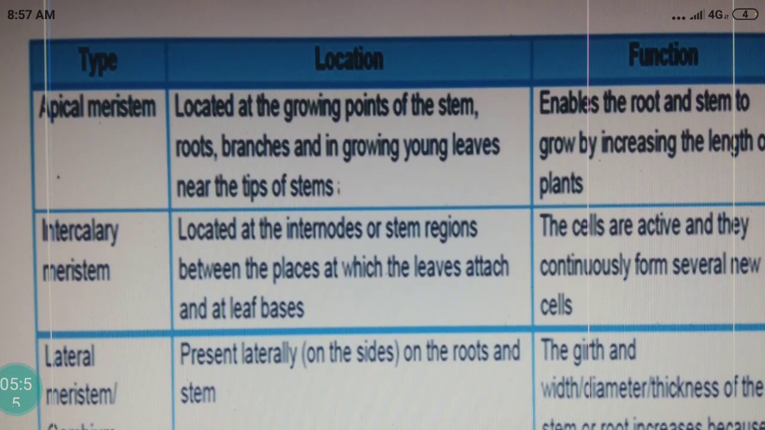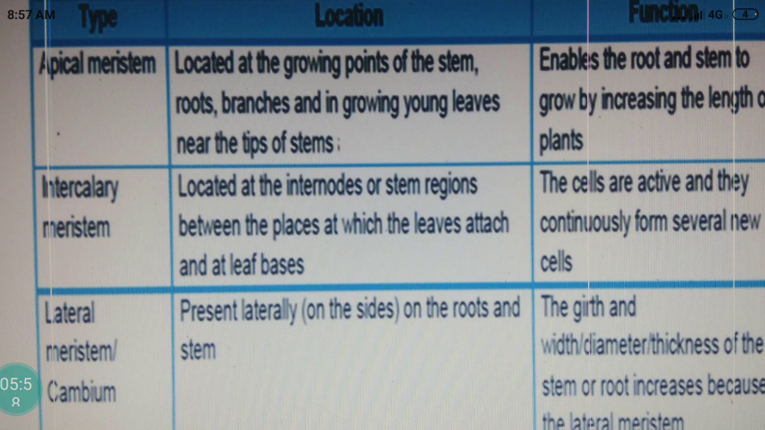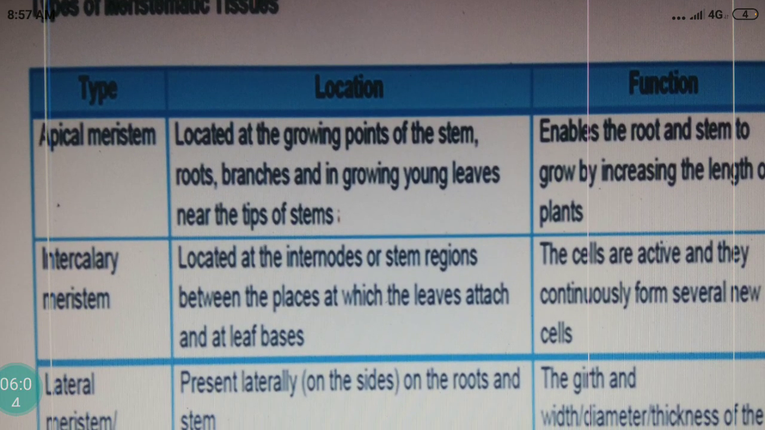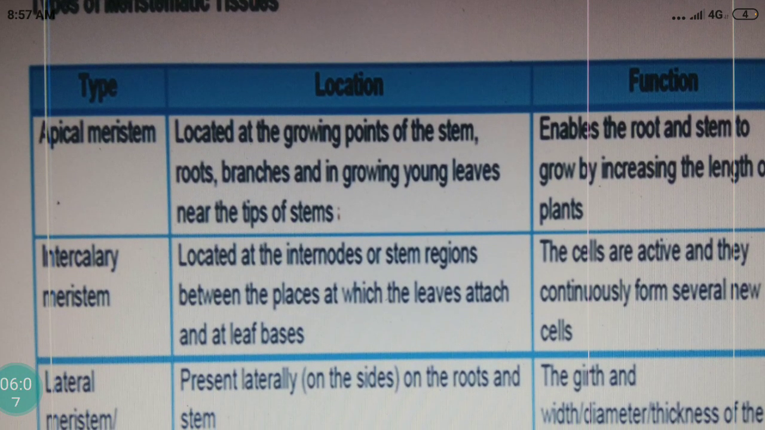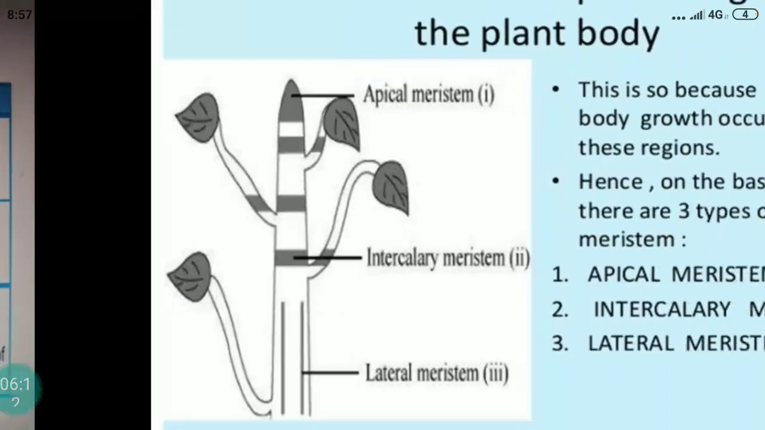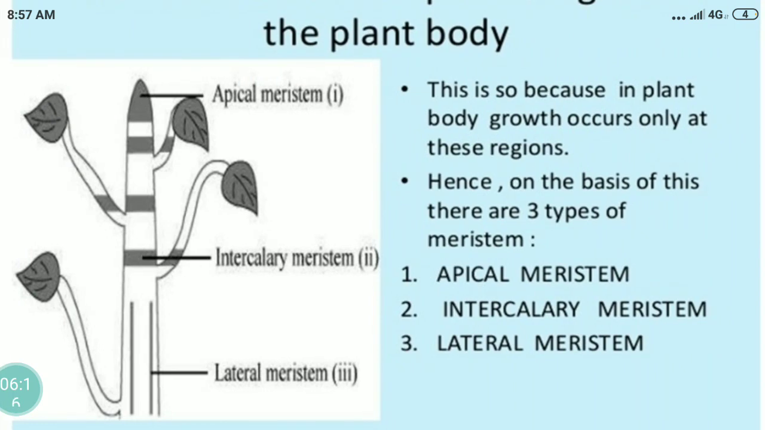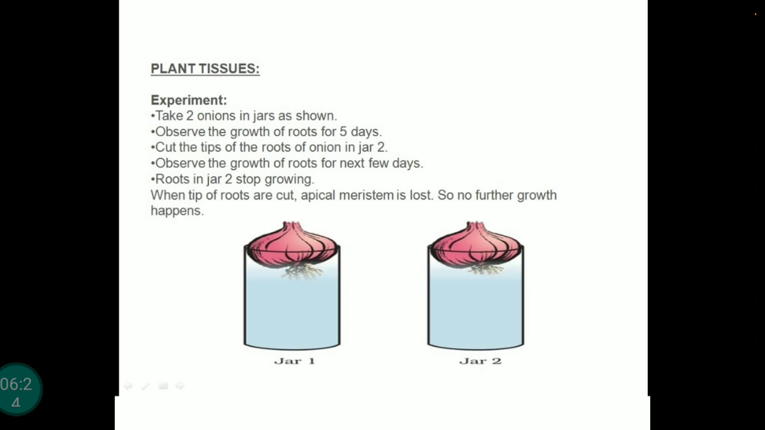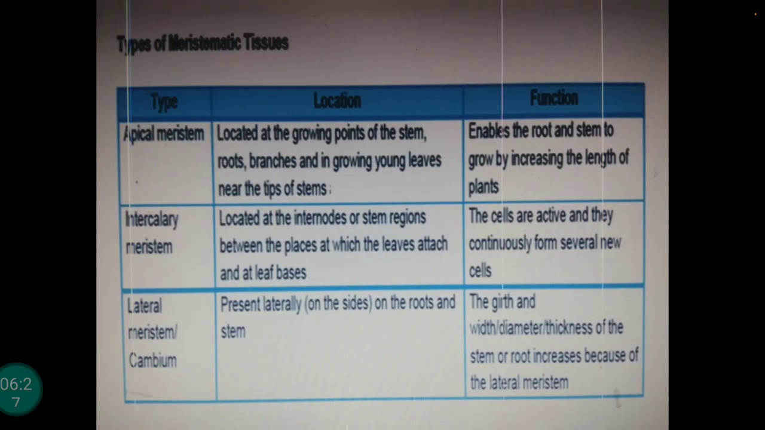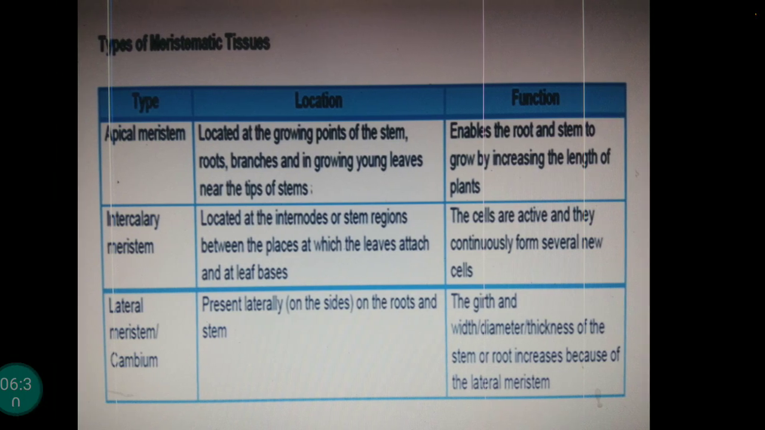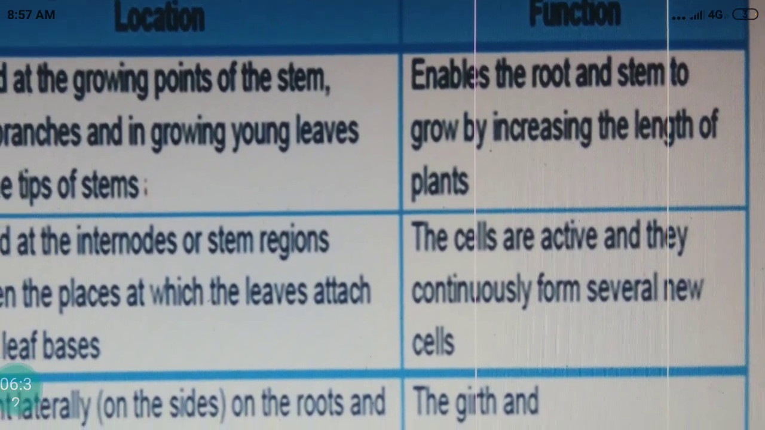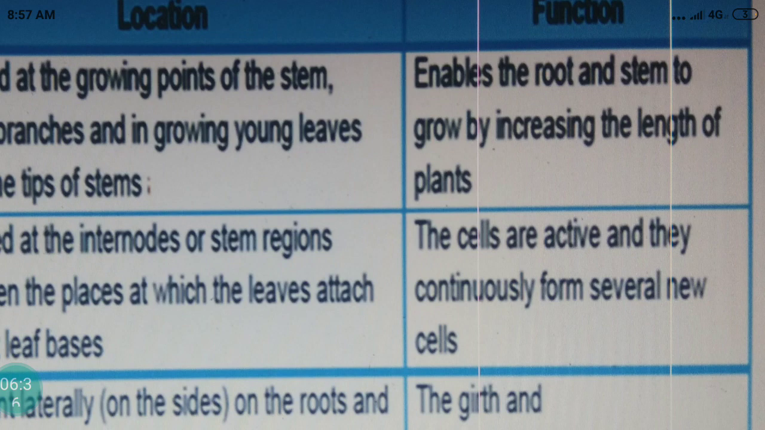You can see this. The first column is type: apical meristematic, intercalary, and lateral meristematic tissue, or cambium. See the location. Apical meristematic tissue is located at the growing points of the stem and root branches and in the growing young leaves near the tips of the stem. You can see the previous slide where it is present. It is present at the tip of the stem and the tip of the root, as we have seen in the jar. Now what is its function? It increases the length of the parts of the root and stem.